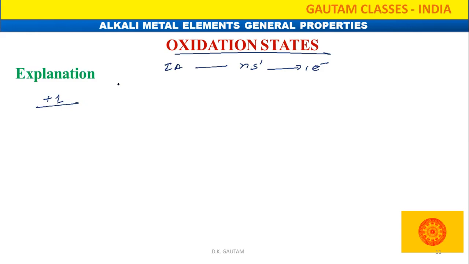That means they always have a tendency to donate the one electron, and by that they make a bond. So hope you understood all these things.